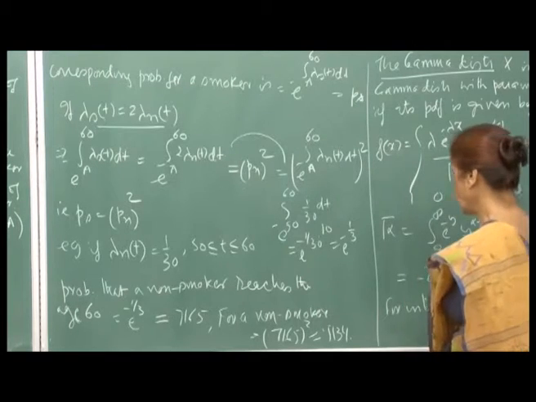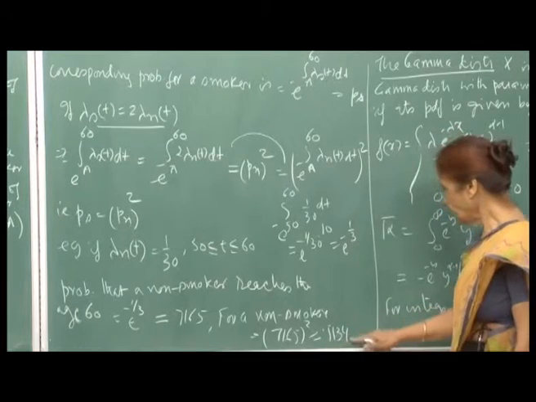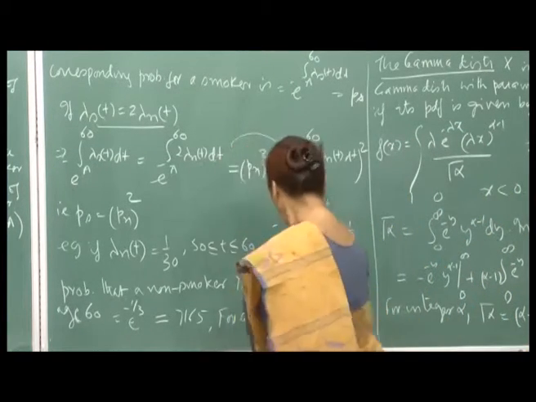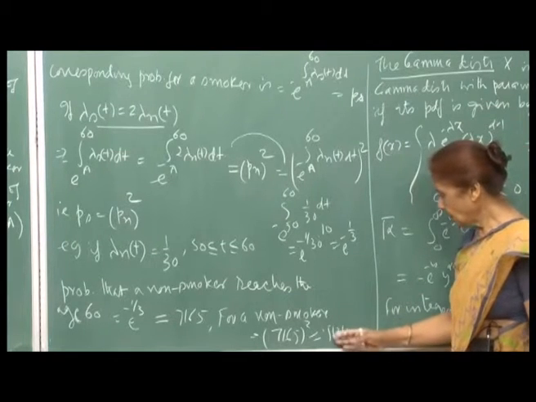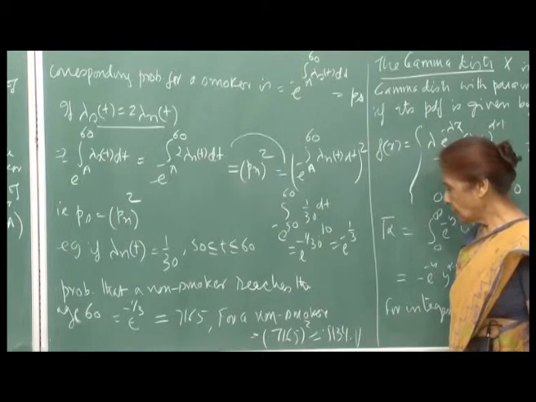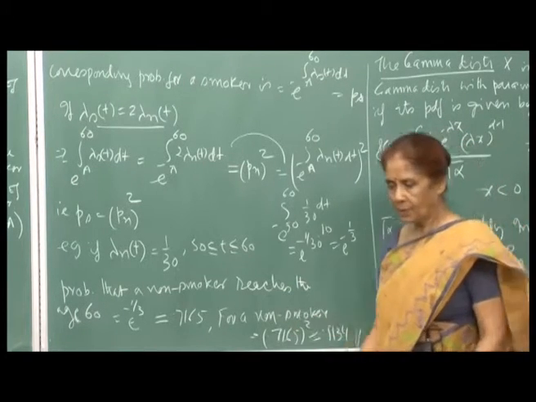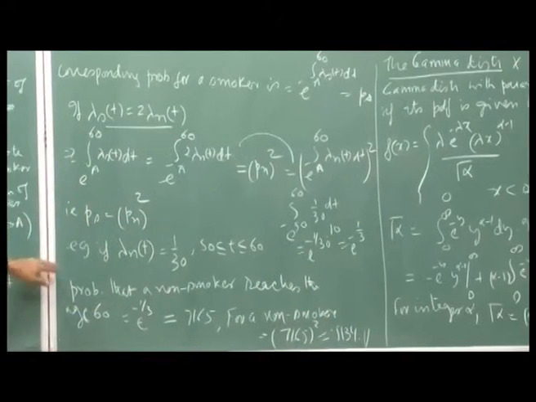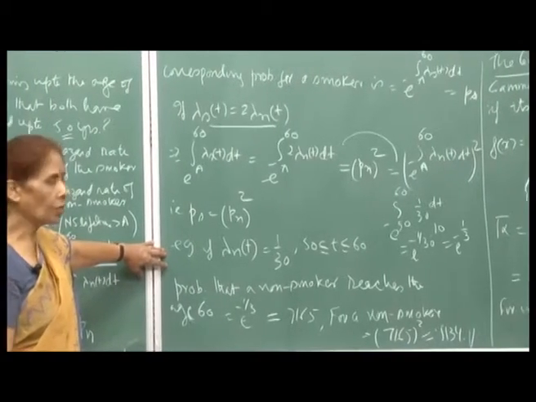So, for a non-smoker, and for a smoker it will be the square of this, which will be 0.5134. So, see how fast the probability has reduced because the person is smoking. Okay. So, the probability of a smoker surviving up to the age of 60 is 0.5134, and for a non-smoker it is 0.7165. So, that way one can have many more applications, and as we go along, maybe I have put some problem related to hazard rate function in your exercise 4 also.